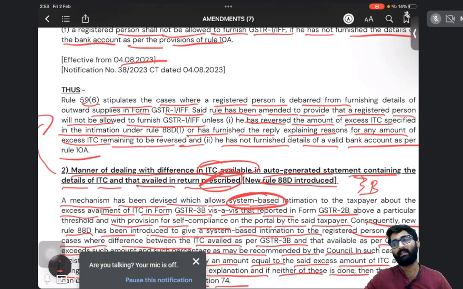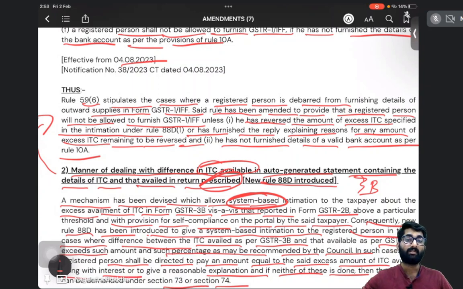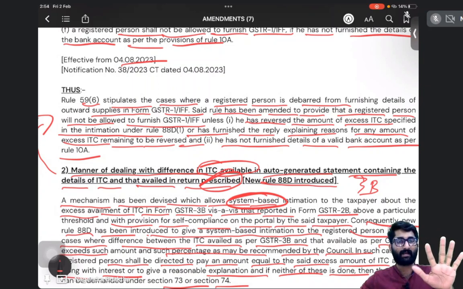What is rule 88C? Remember what rule 88C is. Under rule 88C, if there is a difference in the outward supplies in GSTR 1 and 3B, then you are required to pay some penalty, and at the same time you are required to give some explanation also. That is 88C. Now two new guys are added.